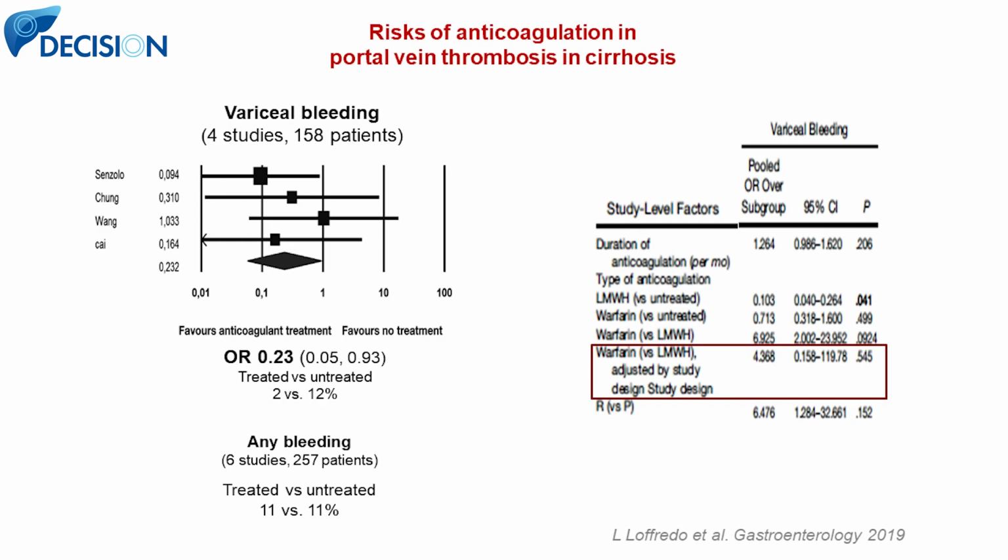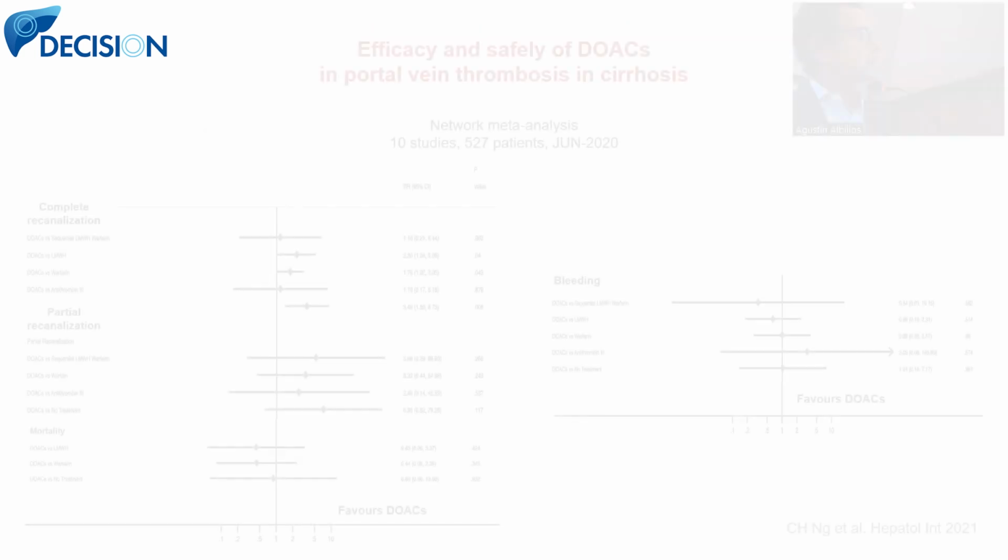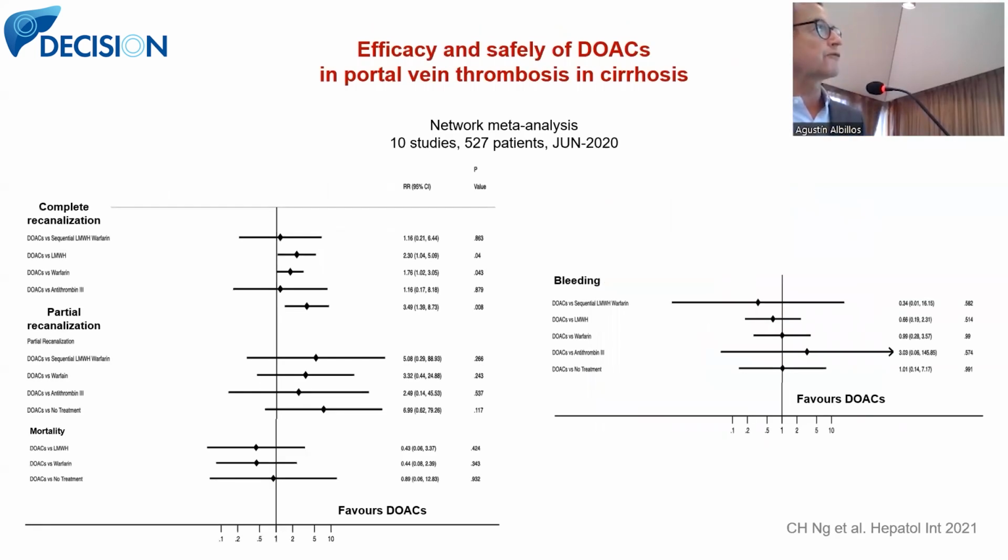It is enough to show the study by Loffredo and Violi, which shows that once patients are protected and receiving variceal bleeding prophylaxis, anticoagulation, either with a low molecular weight heparin or with warfarin following low molecular weight heparin, does not increase the rate of any bleeding or portal hypertension-related bleeding, showing that this is safe once we take care of giving our patients adequate variceal bleeding prophylaxis.